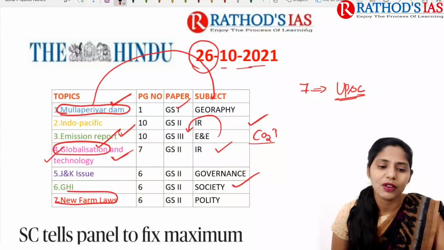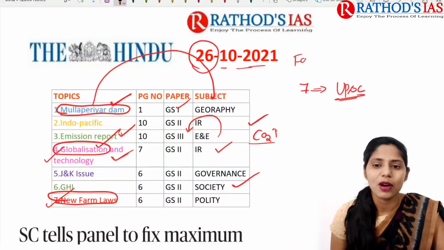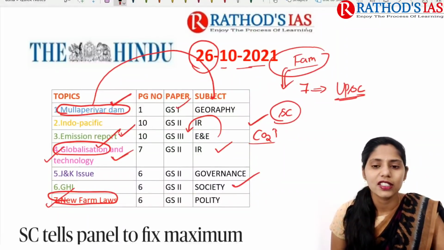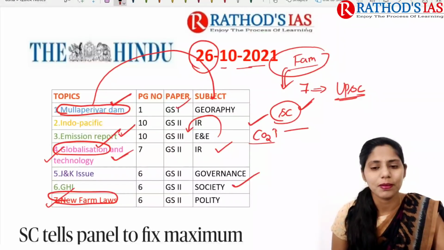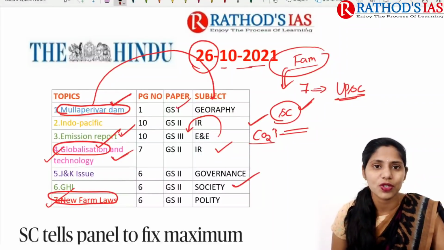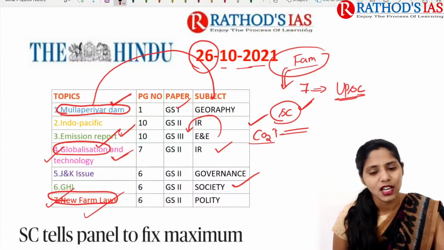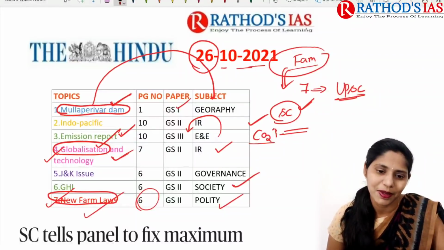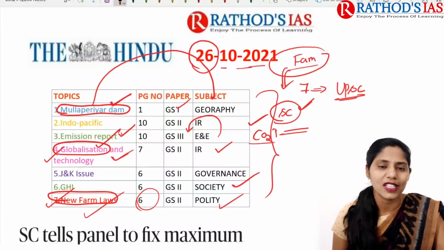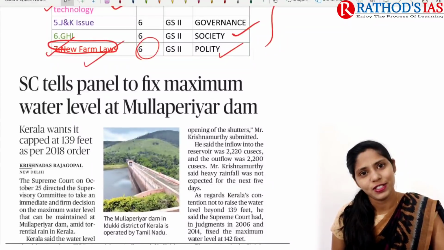And next topic is about our new formulas. Okay, regarding this, due to farmers who are doing protest, here Supreme Court gave a recent judgment, right? Like there should be a peaceful protest, but it should not go for blockading of roads because it will cause inconvenience for general public. So in this context, there is one analysis regarding this that is seen in page number 6. So that will be important from our polity, which mainly comes under GS paper 2. So now let us try to discuss all these articles in great detail. So let's get started with our discussion and let us see first topic.